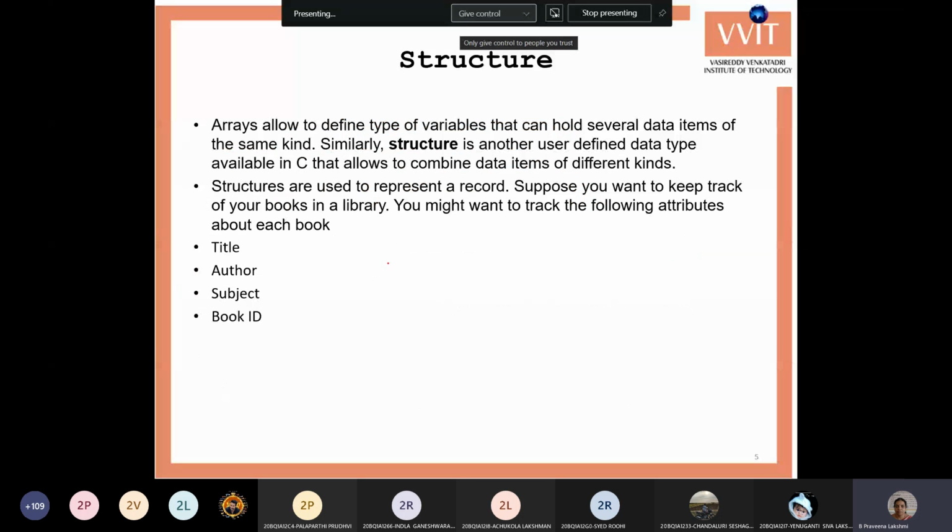Next, structures. Whenever you want to combine different types of data types, we can go for the user defined data type, the structure. A structure is a user defined data type which can store different types of data values. For example, say I want to store the data of a book. It can have the title, the author, the subject of the book, and the number of the book.